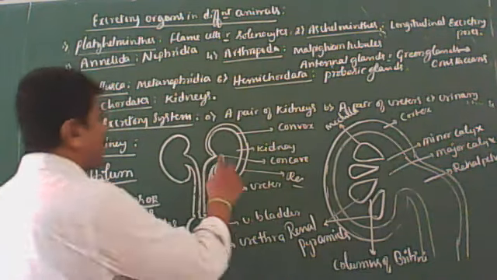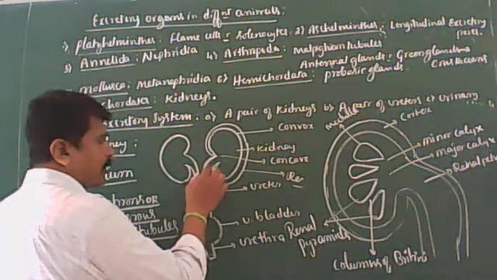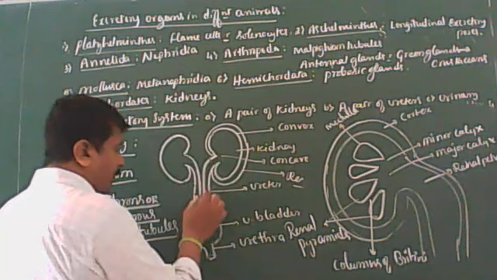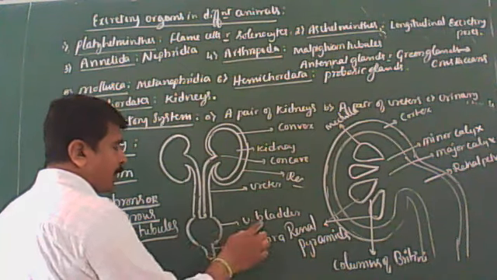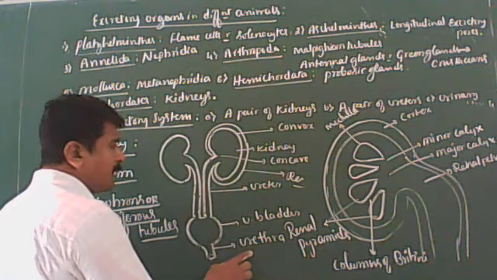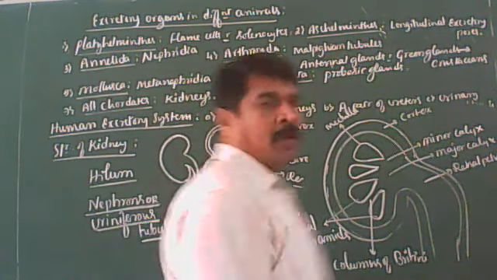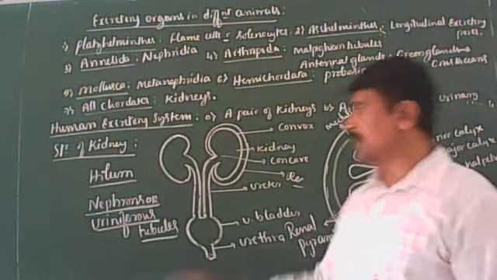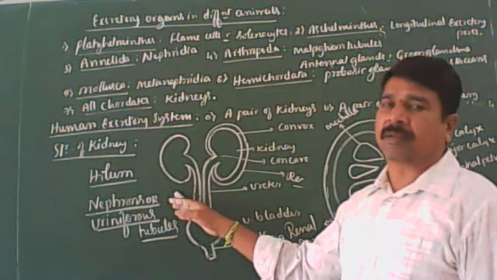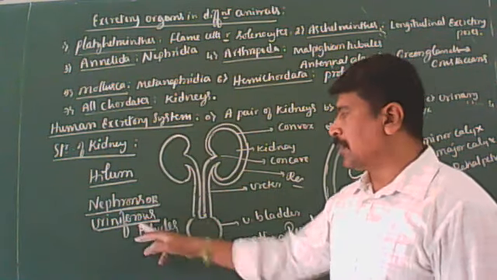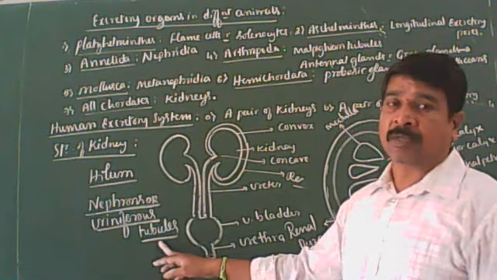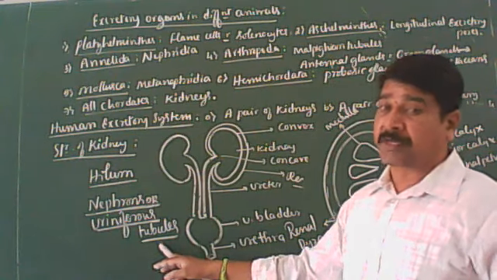From the renal pelvis, a long narrow muscular tube called ureter arises, which runs downward and opens into the urinary bladder, which in turn opens out by means of the urethra. Both cortex and medulla contain about 1 million structural and functional units of the mammalian kidney called nephrons, also called uriniferous tubules.